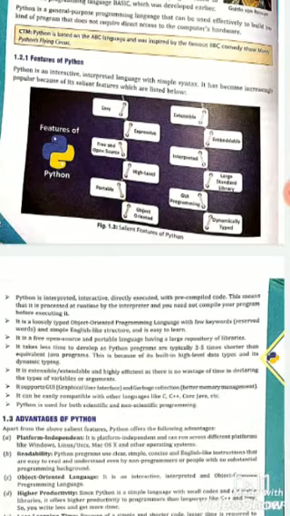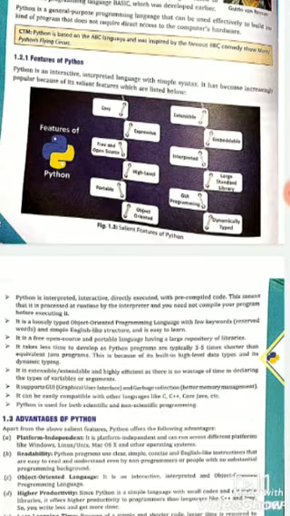So there are three types of language processors. One is the assembler, which translates assembly language into machine language, and machine language back into assembly language. Second is the compiler, and third is the interpreter. Compiler and interpreter both convert high level language to machine language, but there is a difference between them.